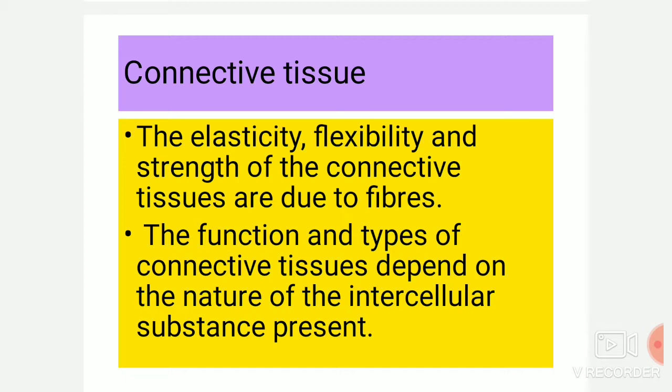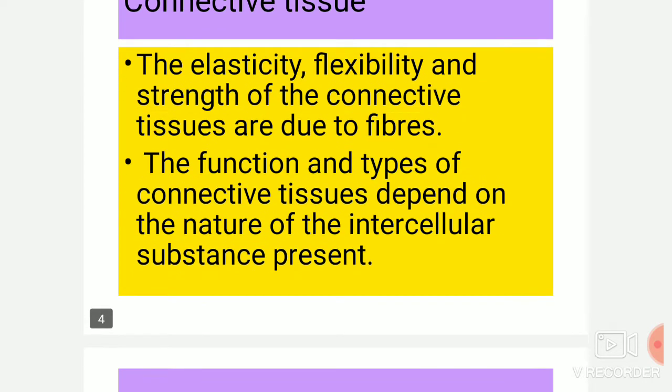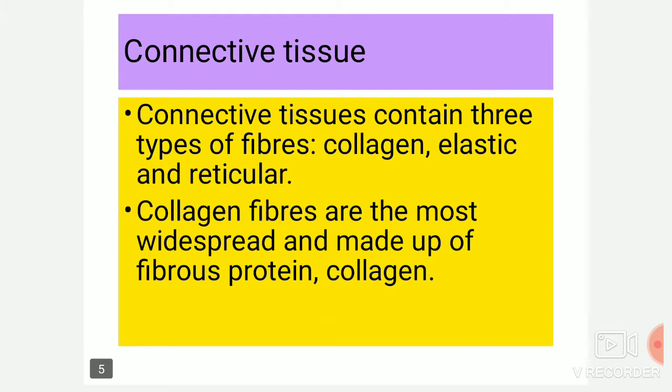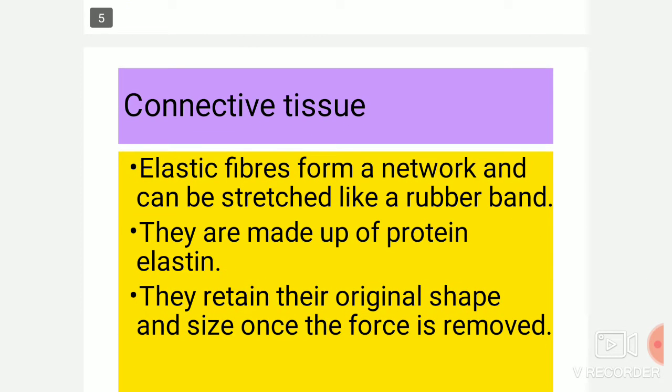The functions of connective tissue depend on the nature of the intercellular substance present in it. So, it depends on which type of substance is present in the tissue. Connective tissue contains three different types of fibers: collagen, elastic and reticular. Collagen fibers are the most widespread and made up of a fibrous protein called collagen.